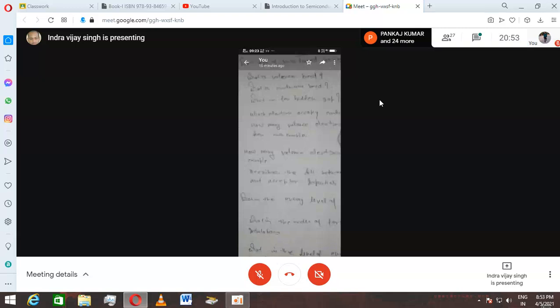Now, what is a conduction band? In the energy band diagram you have seen, one was the valence band and another was the conduction band. The valence band was at the bottom level, and the conduction band was at the top level.